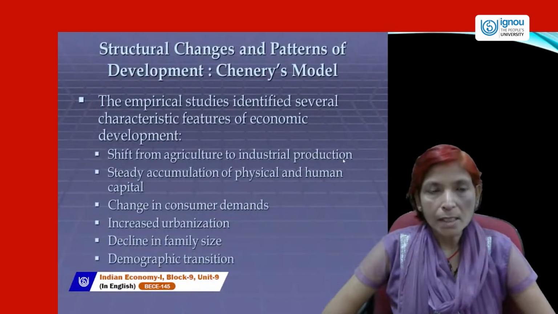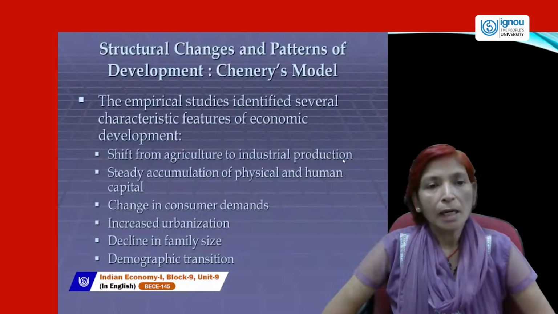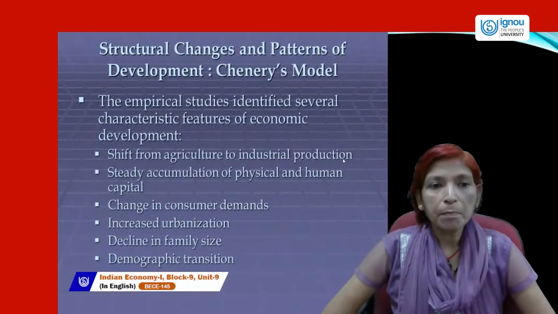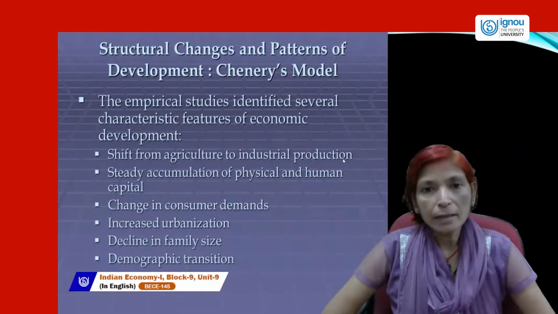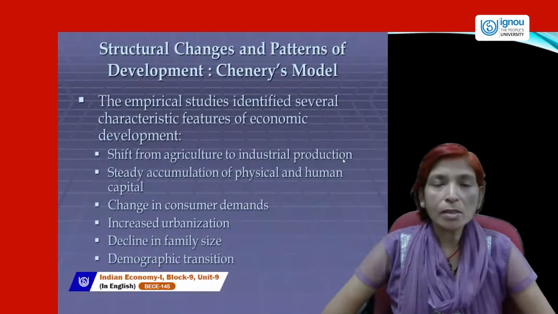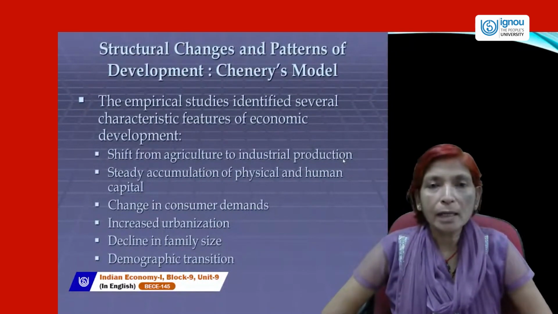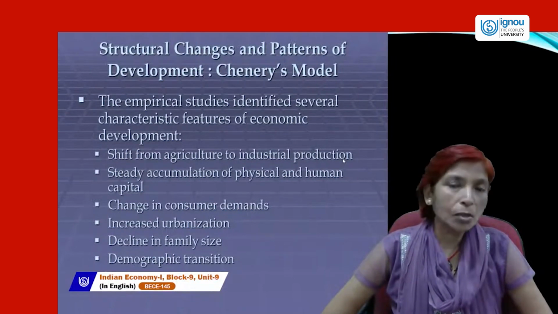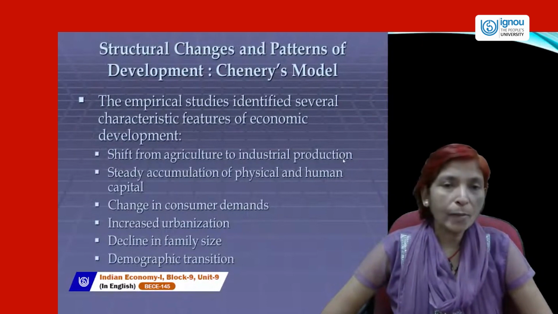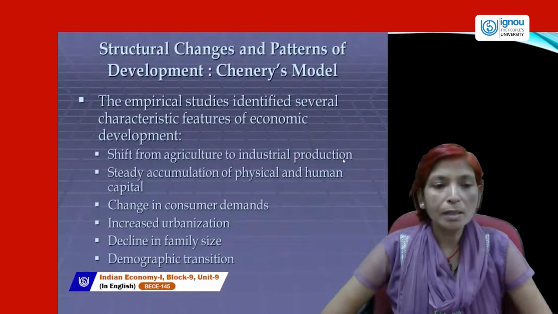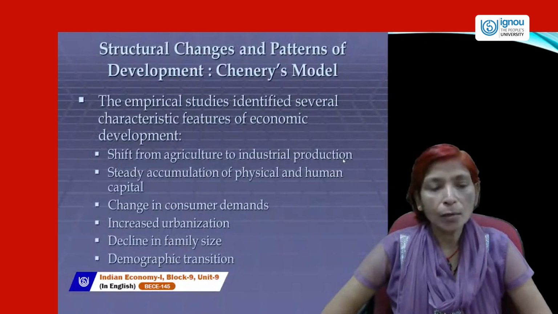So under structural changes and patterns of development, Chenery's model explains that empirical studies identified several characteristics, features of economic development. First is a shift from agriculture to industrial production. If we move from agriculture to the industrial sector, and from industrial to service sector, this is known as structural change. Next is steady accumulation of physical and human capital.